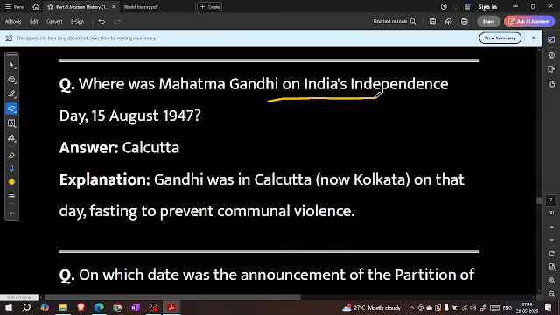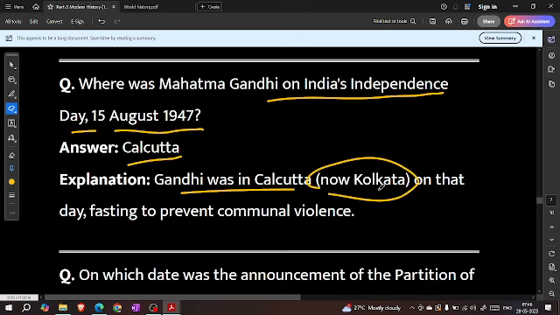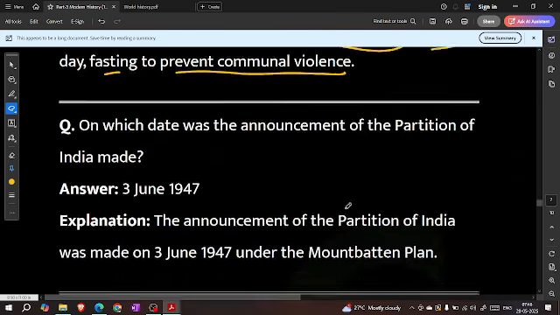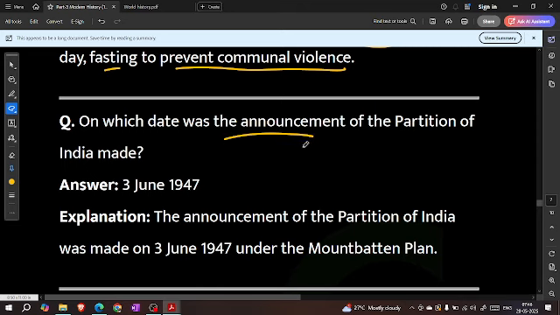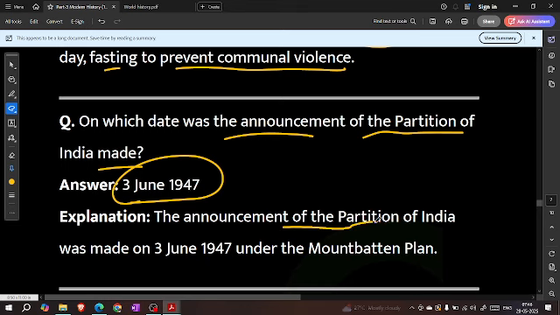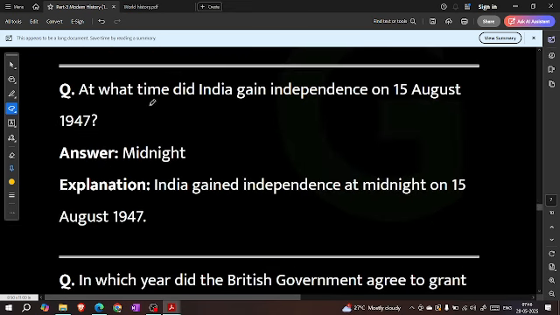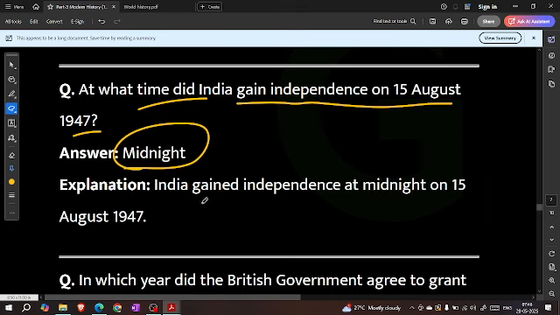Where was Mahatma Gandhi on Indian Independence Day, 15 August 1947? Calcutta. Gandhi was in Calcutta, now Kolkata, on that day, fasting to prevent communal violence. On which day was the announcement of partition of India made? On 3 June 1947. The announcement of partition of India was made on 3 June 1947 under the Mountbatten Plan. At what time did India gain independence on 15 August 1947? Midnight. India gained independence at midnight on 15 August 1947.